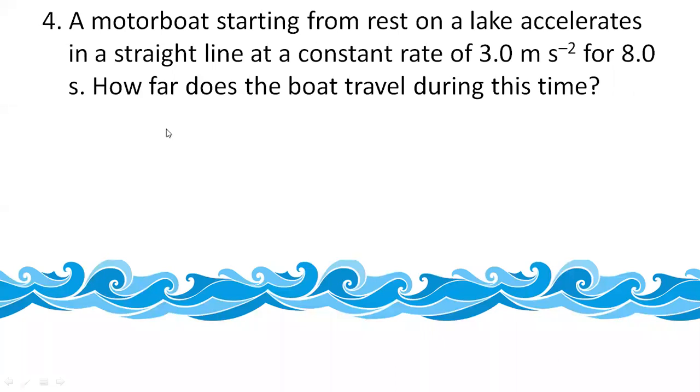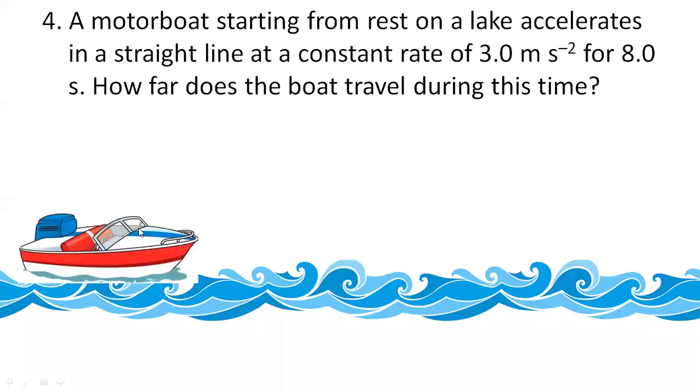So let us try to imagine the situation first. So this is a blue lake. Okay? What is present on that lake? Motorboat. So let us take our motorboat. So this is a motorboat, right? A boat with a motor is called a motorboat. Now that boat is at rest. Okay? It is not moving at all initially. So what would be the initial velocity? 0. u would be 0. Why? Because the object is at rest. So initial velocity, that is u, is 0 because the object is not moving.